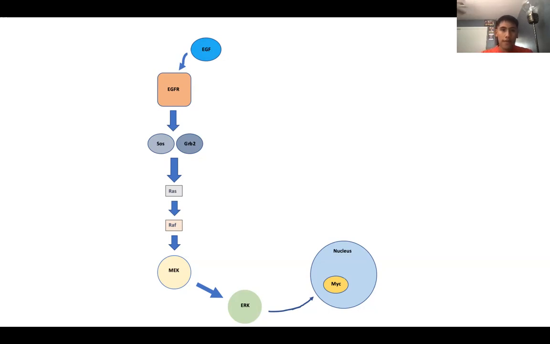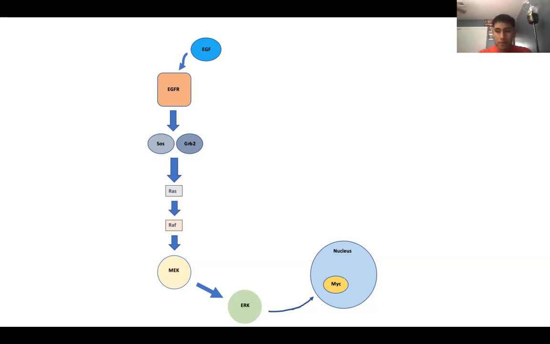After the EGFR receptor, it activates RAS, but it activates RAS through two proteins, SOS and GRB2. These proteins activate each other through phosphorylation. And then after this, we have RAS activating another protein called RAF.